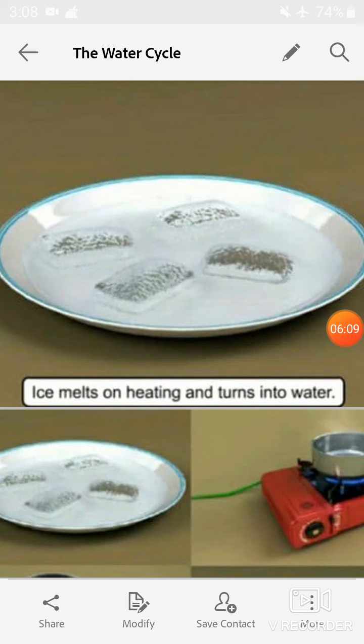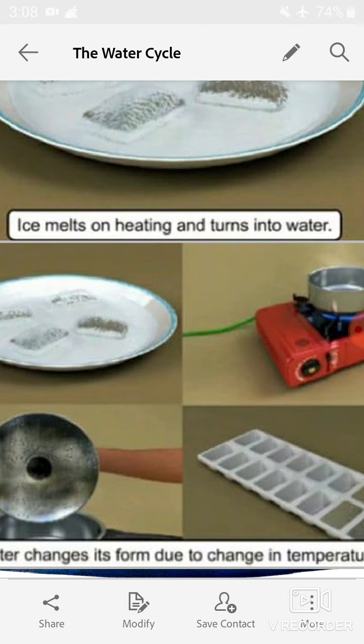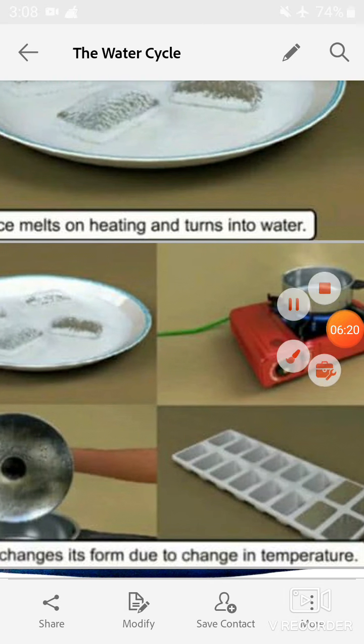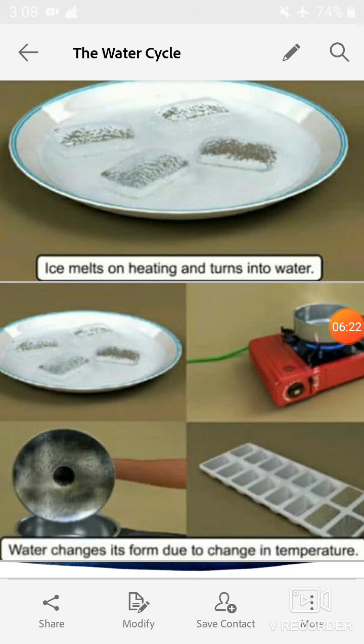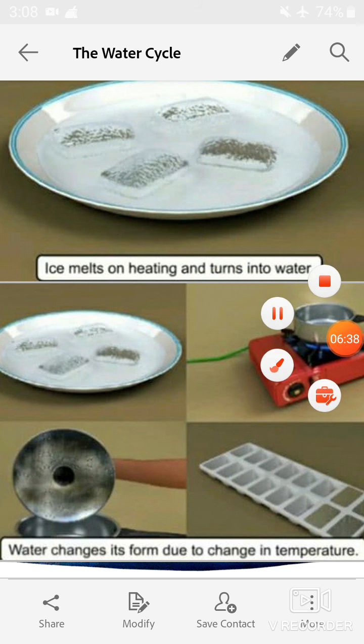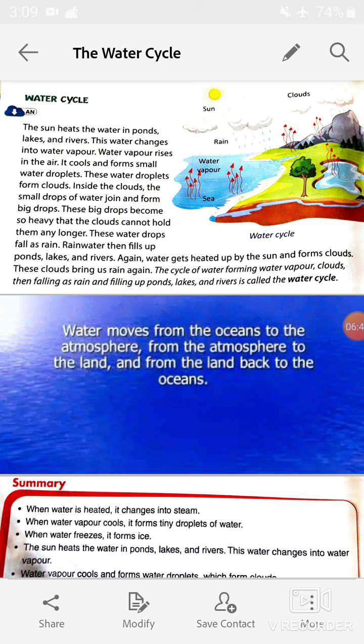Now look at these pictures. Ice melts on heating and turns into water. So students, water changes its form due to change in temperature. Or you can say that the three forms of water change from one to another. Now let's move on to our next topic, that is the water cycle.